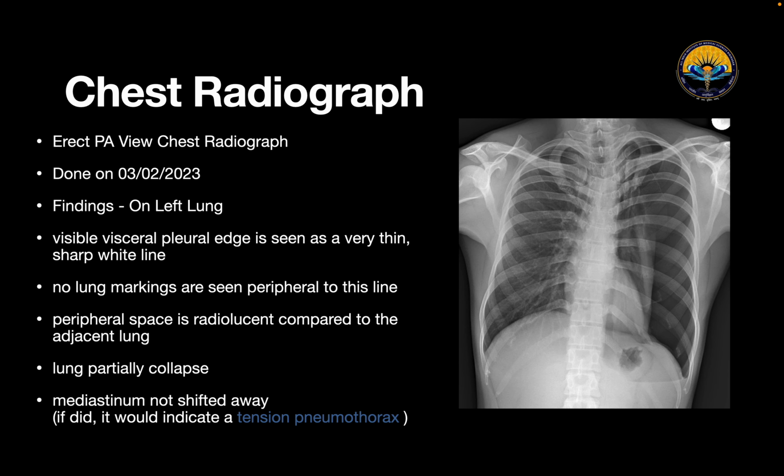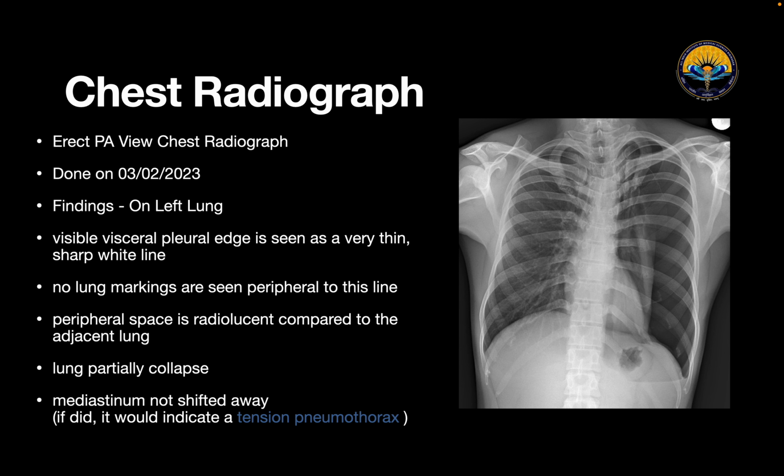As we can see in this chest radiograph, PA view done on 3rd of Feb 2023, on the left lung we can see a visible visceral pleural line appearing as a thin white sharp line. Peripheral to this line, no lung markings are seen, and there is increased radiolucency as compared to that seen in the adjacent lung. The lung is also partially collapsed. However, there is no shift in mediastinum.